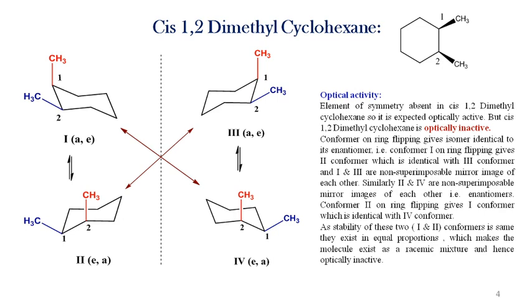And as in both these isomers, one axial methyl and one equatorial methyl are present, both are equally stable. And as the stability of these two conformers is the same, they exist in equal proportion, which makes the molecule exist as a 100% racemic mixture, and hence it is optically inactive.